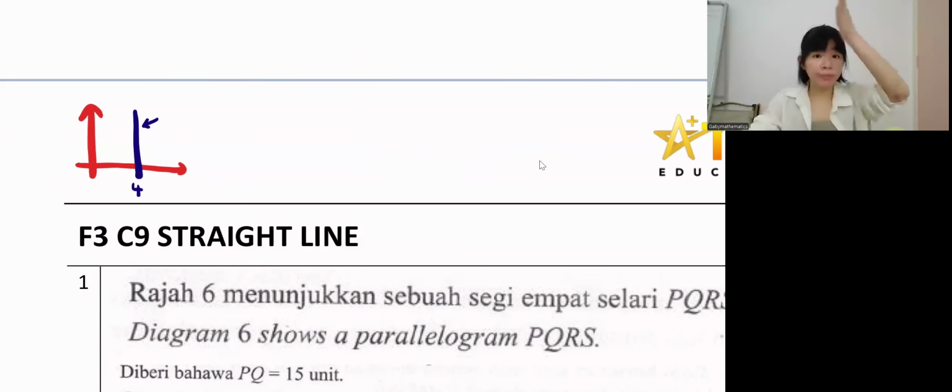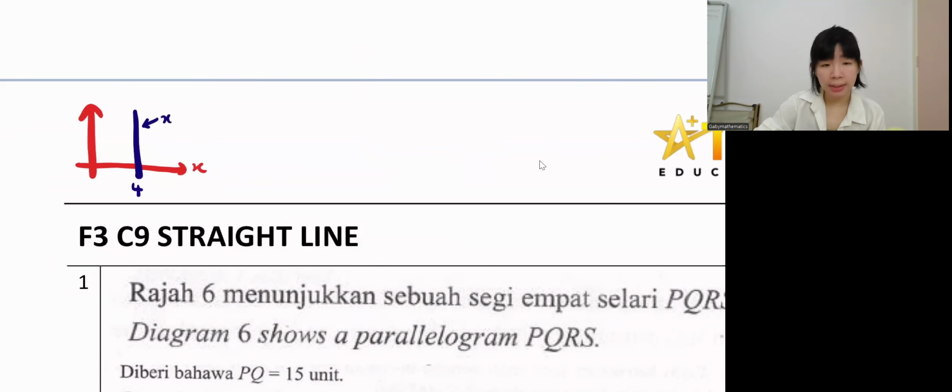Okay, so when it's a vertical line, vertically going down, it touches the x axis, right? It touches the x axis. So we call this line x equals to 4. Remember, it touches x, so x. Okay, next.